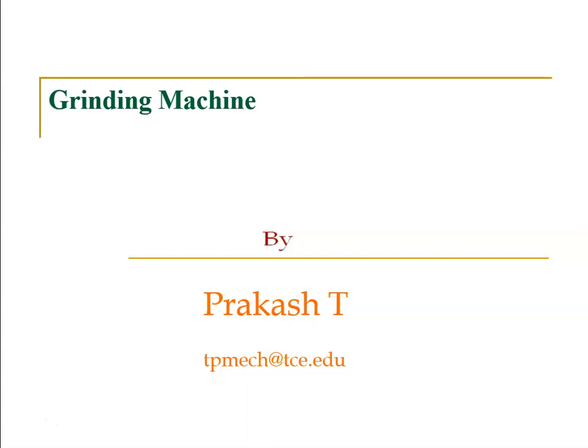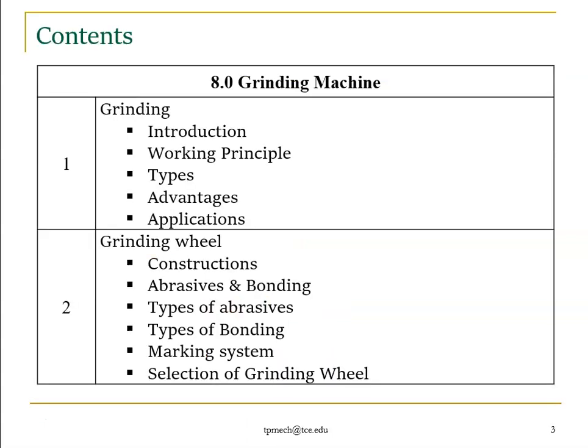Before we study machine tools, we will study about cutting tools, right? I hope you know the difference between a machine tool as well as a cutting tool. As per today's schedule, we are going to complete this part: the introduction of grinding, working principles, types, advantages, applications, and we are going to concentrate on the grinding wheel, how it is constructed, and abrasive, bonding, types of abrasive, types of bonding, and the marking system. The marking system is similar to our tool signature, and then selection of grinding wheel, right?